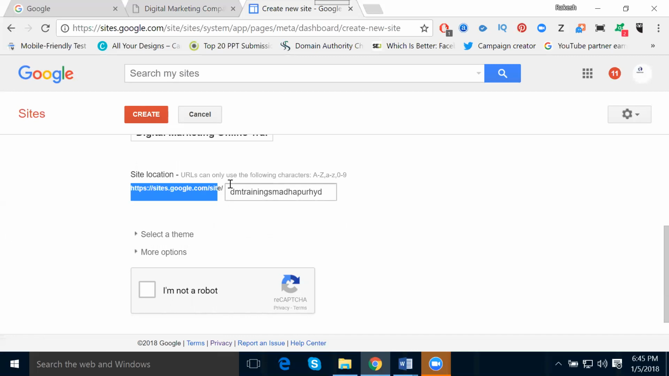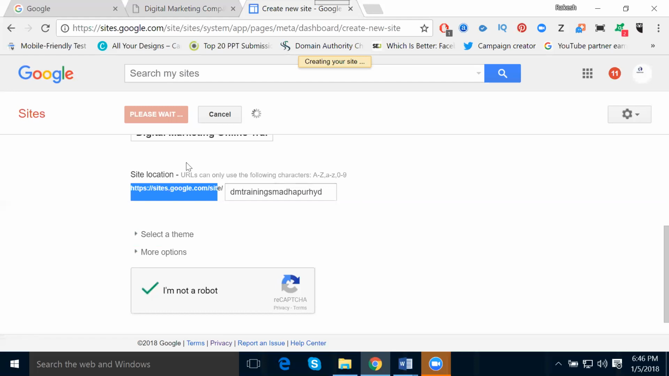Suppose you give a URL extension and it already exists. You can change it to a shortcut name, no problem. Hyderabad as HYD, Madhapur as MDH, something like that. Okay, then enter the captcha code. Now click create. If you exceed 30 characters in your extension, it will not be accepted as your URL extension. Now we'll check.